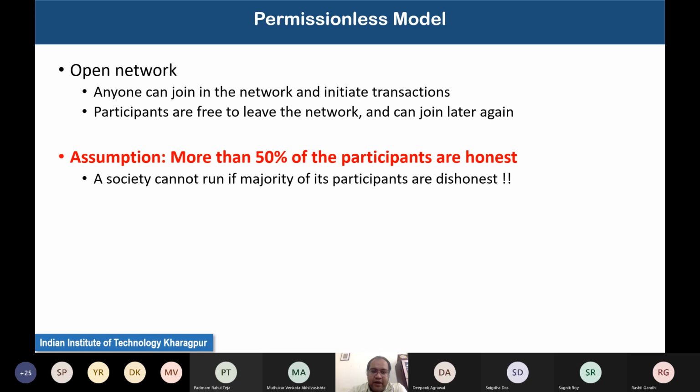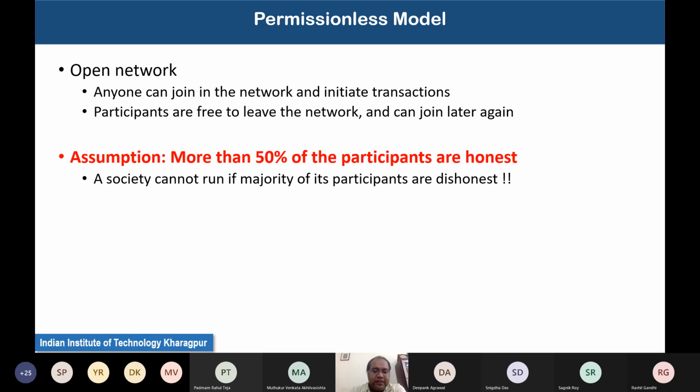Now, the basic assumption behind the design of the permissionless model is that more than 50% of the participants in the network are honest. That assumption comes from a general idea of a society: if a society has a majority of its participants dishonest, then the society cannot run, right? For a society to work perfectly, we need to ensure that the majority of its members are honest. And blockchain actually works on that principle.